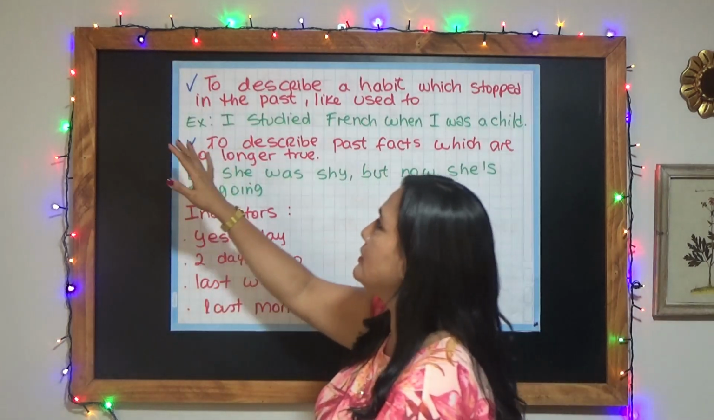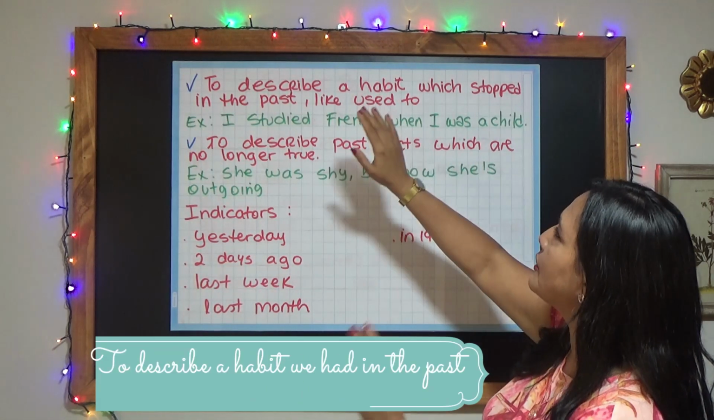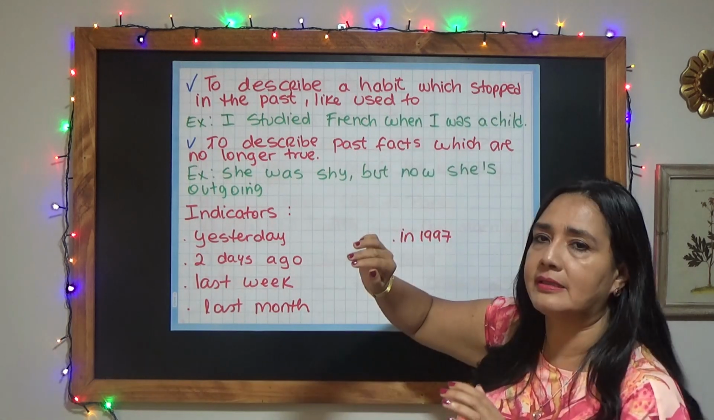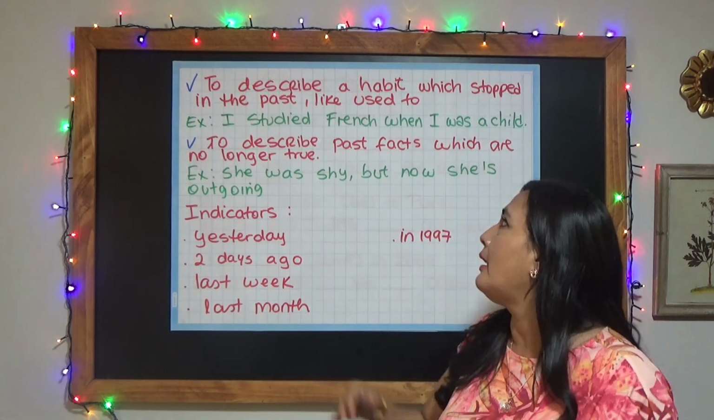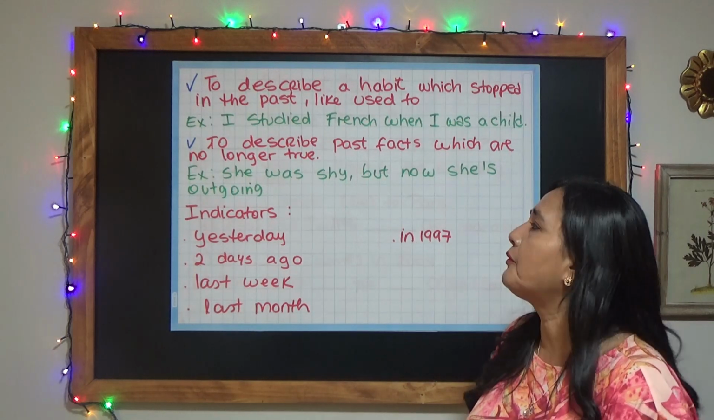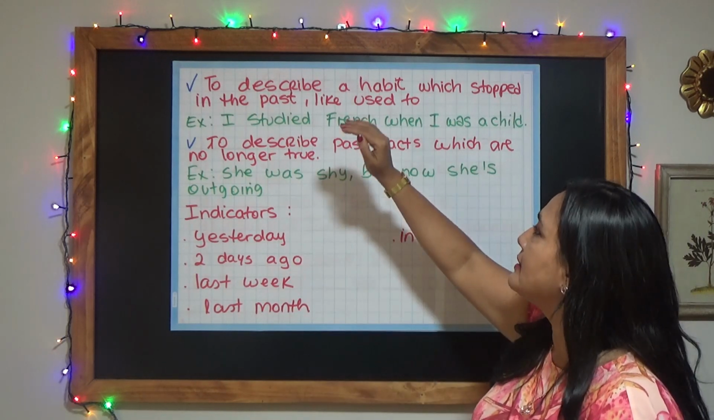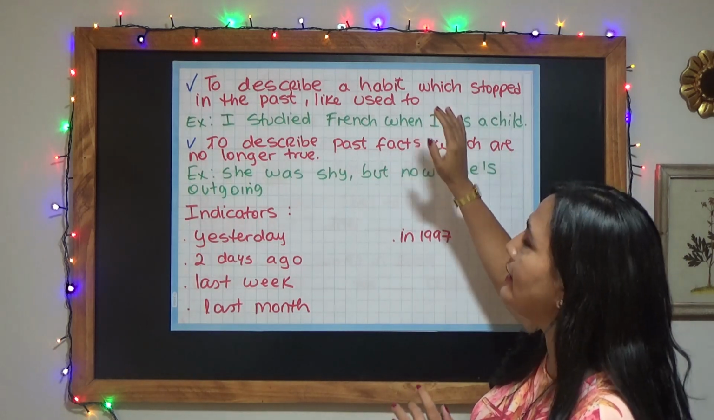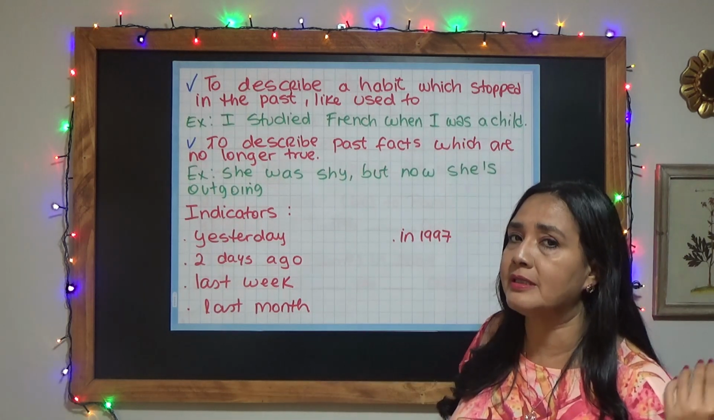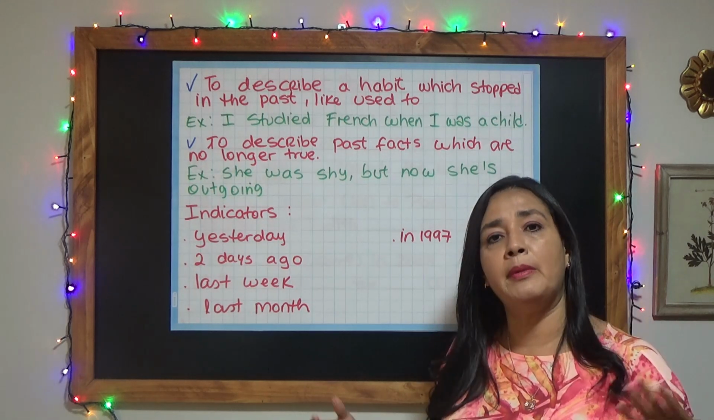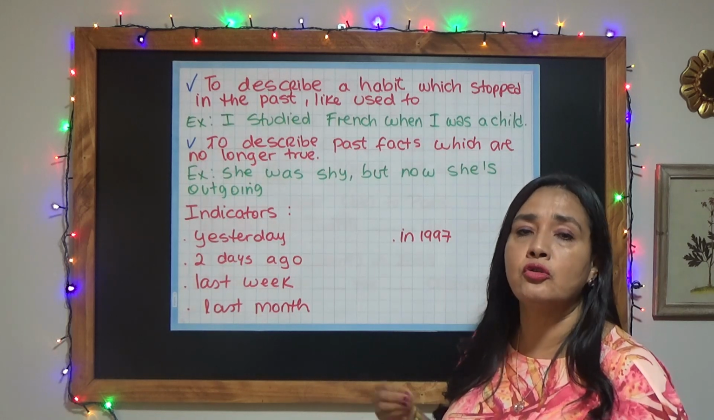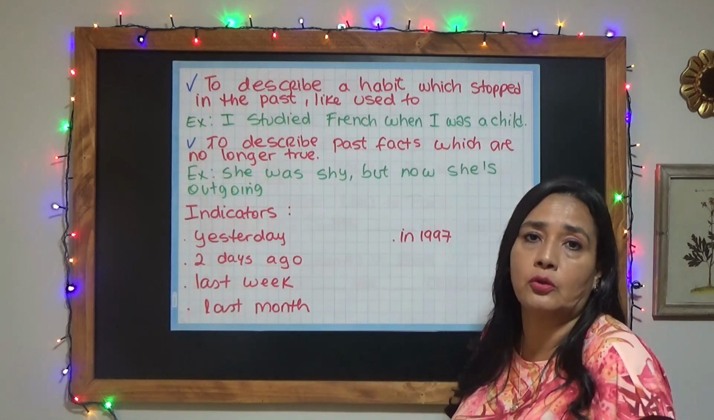Okay? We use the simple past to describe a habit which stopped in the past. It's similar to used to. Alright? For example, I studied French when I was a child. So I'm talking about a past habit that I had. Do you remember used to? For example, when I was a child, I used to wear a uniform to go to school.